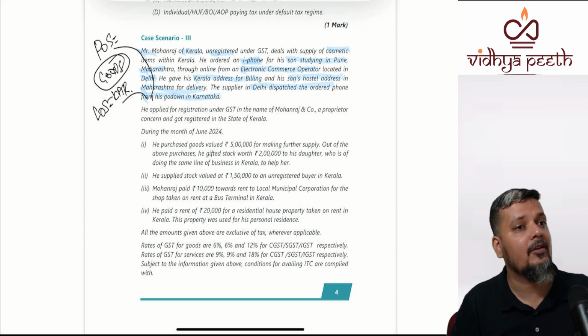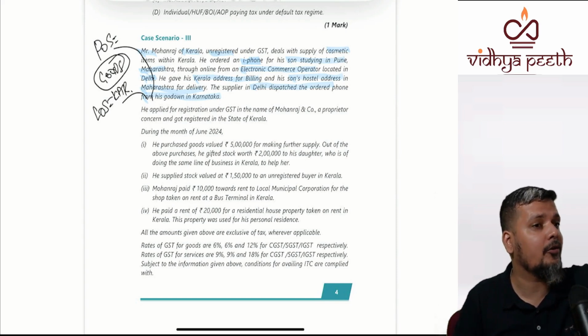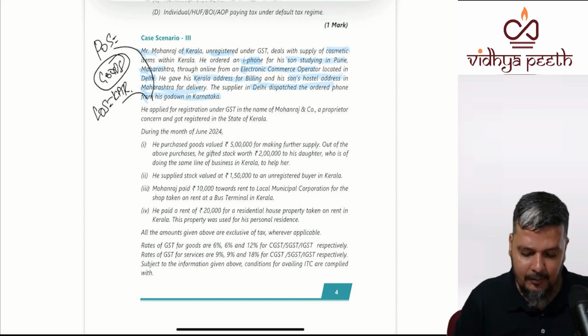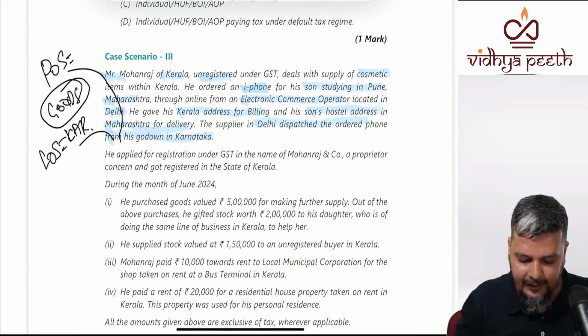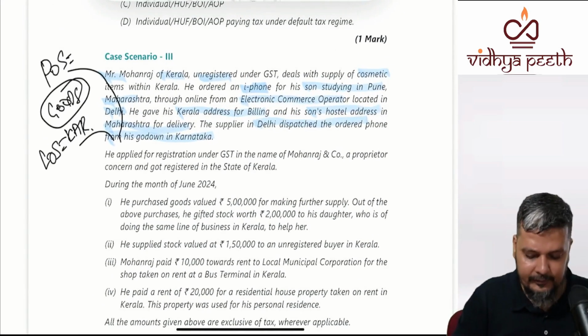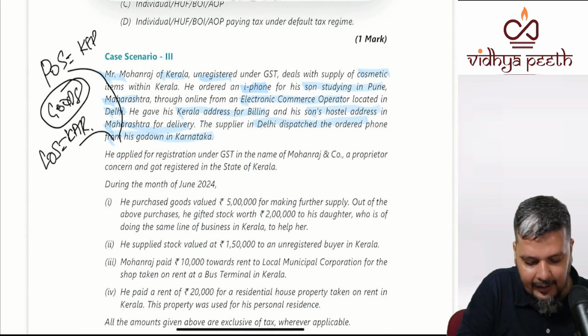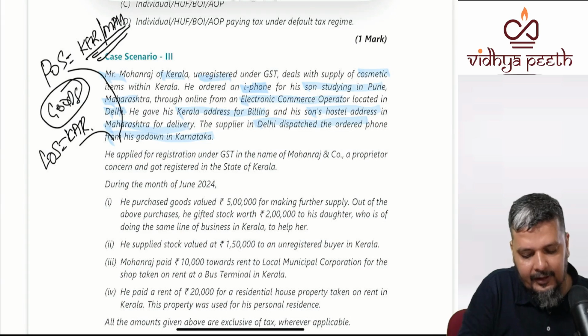If you know the address, you need not know the entire address. You should know only the state, that is sufficient. But what is the customer state address that is given? Wait, he has given both Kerala and Maharashtra.